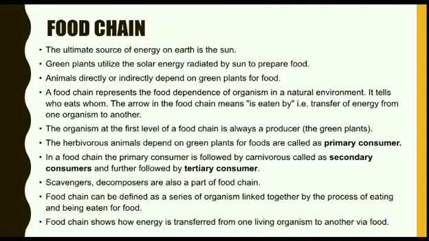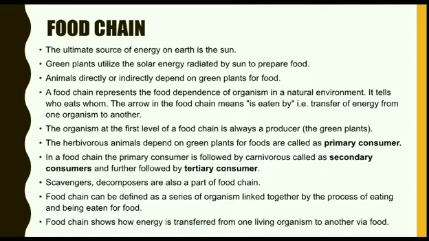A food chain represents the food dependence of organisms in a natural environment. It tells who eats whom. In the example of the food chain, you will see that there is an arrow. The arrow in the food chain means "is eaten by," that is, the transfer of energy from one organism to another.